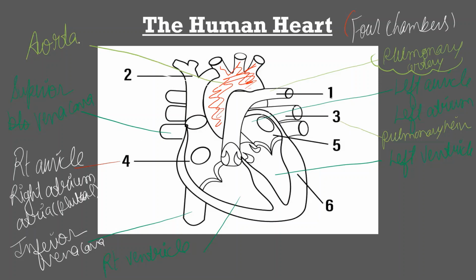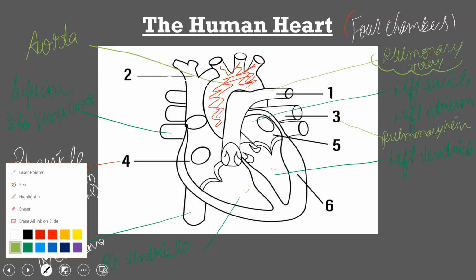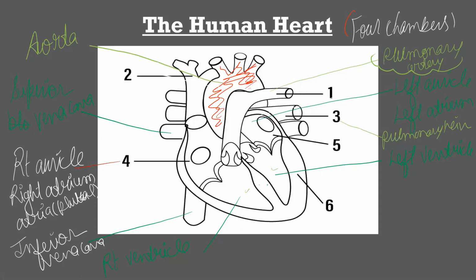Along with that, let us see other parts also. The wall which separates the right and left ventricle is known as the interventricular septum.